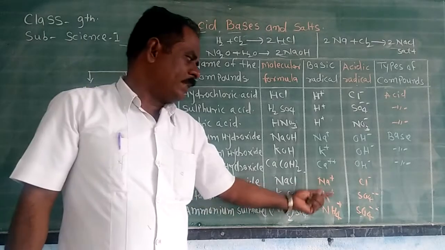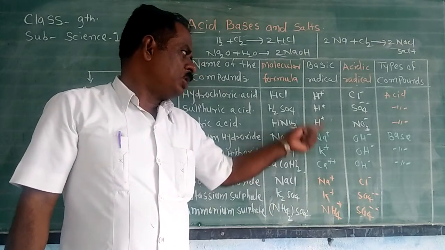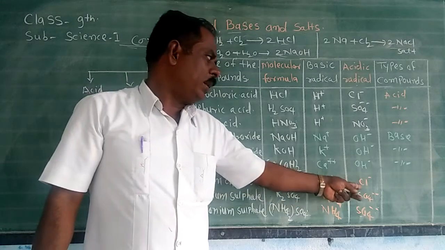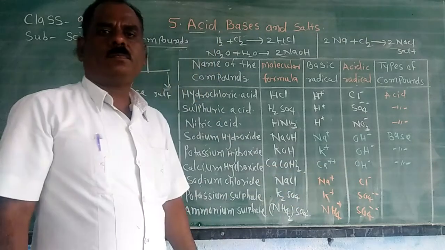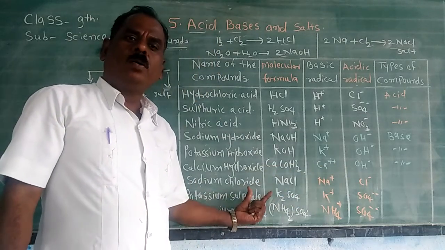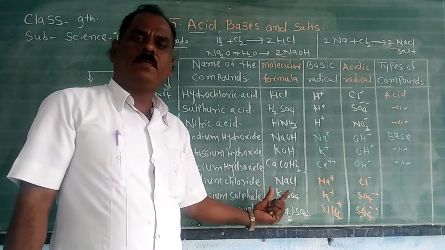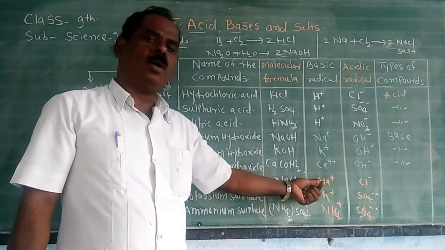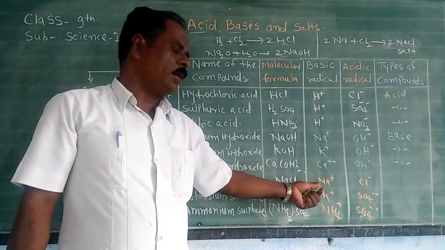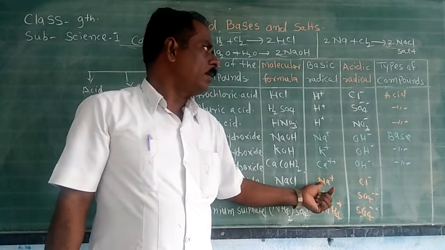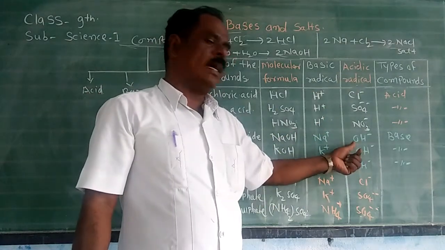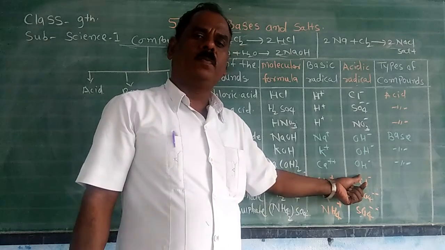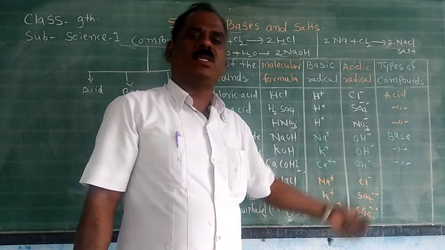You see in the last three examples, the positive ion is not hydrogen and the negative ion is not hydroxide. The compound which has a positive ion other than hydrogen and a negative ion other than hydroxide is called a salt.